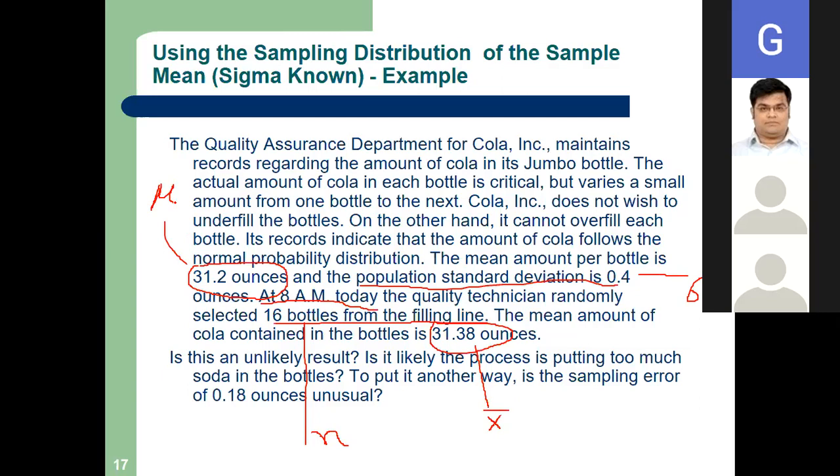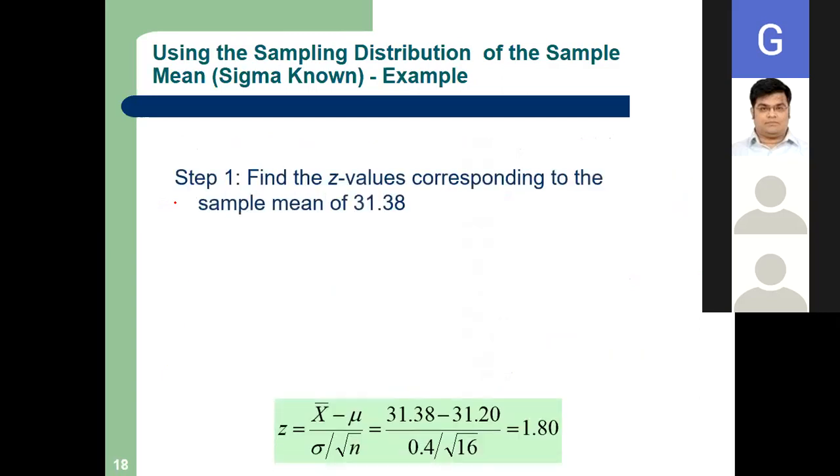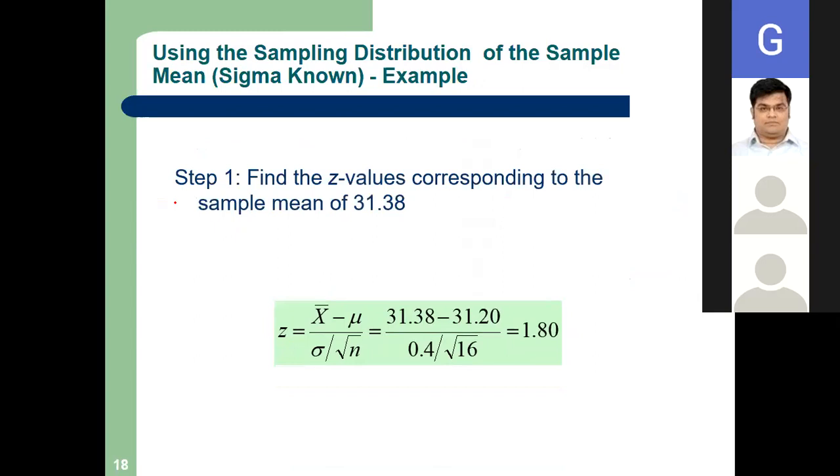Can we calculate Z? What is our Z formula, Yashi? X bar minus mu divided by sigma by under root n. Excellent. So we know our X bar, we know our mu, we know our sigma, we know our n.